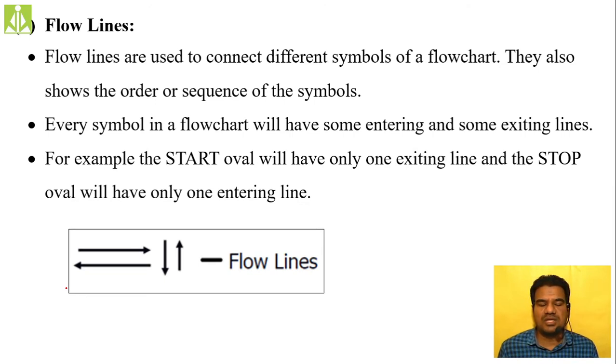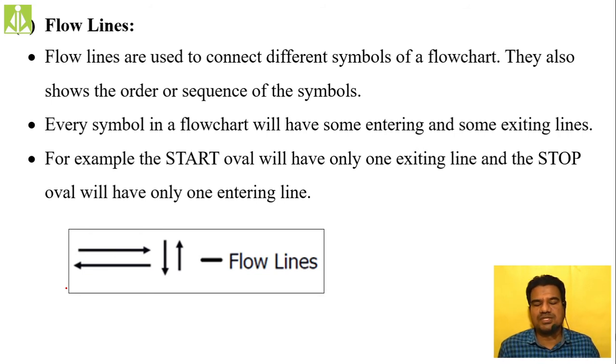Why are we using these flow lines? Just to show the flow of control from one symbol to another symbol. These are the connectors of different symbols inside your flow chart. Flow lines are used to connect different symbols of a flow chart. When you are drawing multiple symbols inside a flow chart, to connect all those symbols, we use these flow lines. They also show the order or sequence of the symbols.